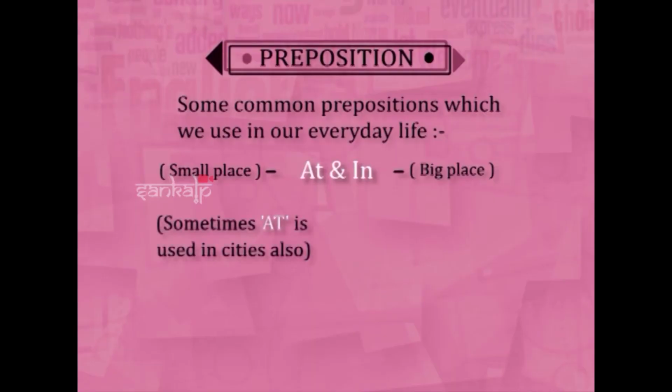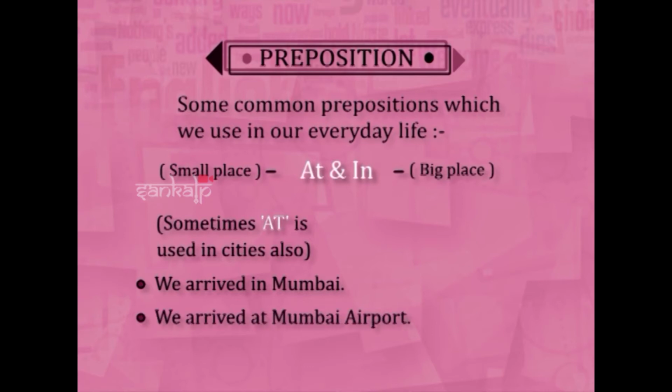One more thing you remember. Sometimes at is used in big places, cities also. That indicates exactly some place. Like, we arrived in Mumbai is right, but we arrived at Mumbai airport. Because that time we mean that particular airport, particular place. So, that way it is. And in is for a big place.